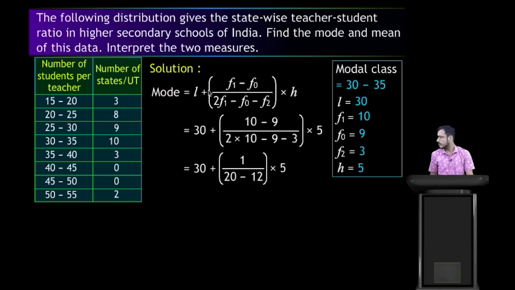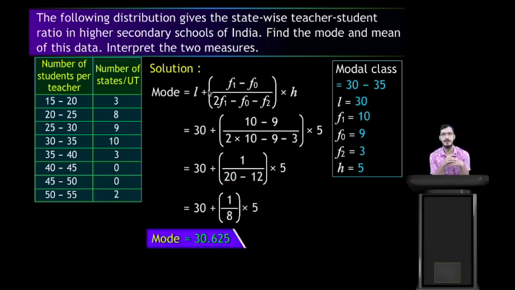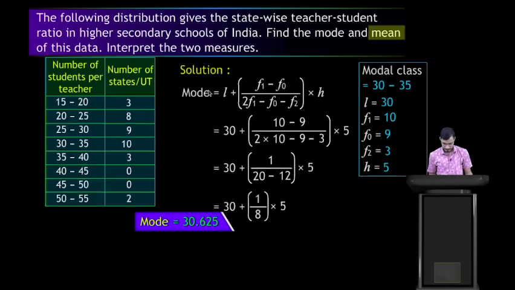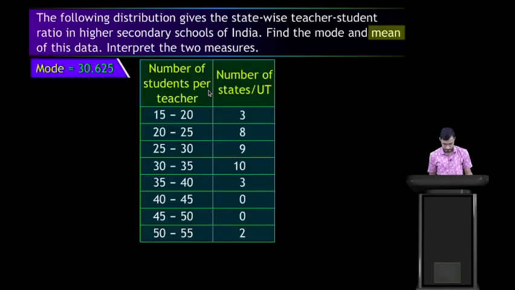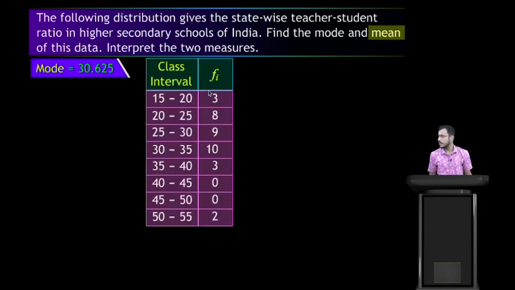Now 30 plus, 20 minus 12 is 8, so 1 by 8 into 5. So the mode is 30.625.